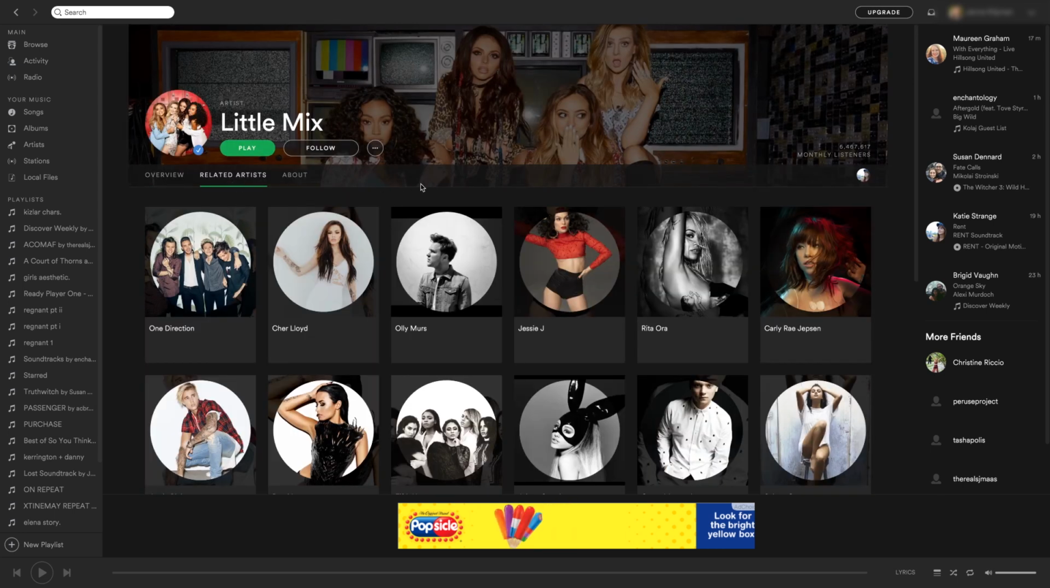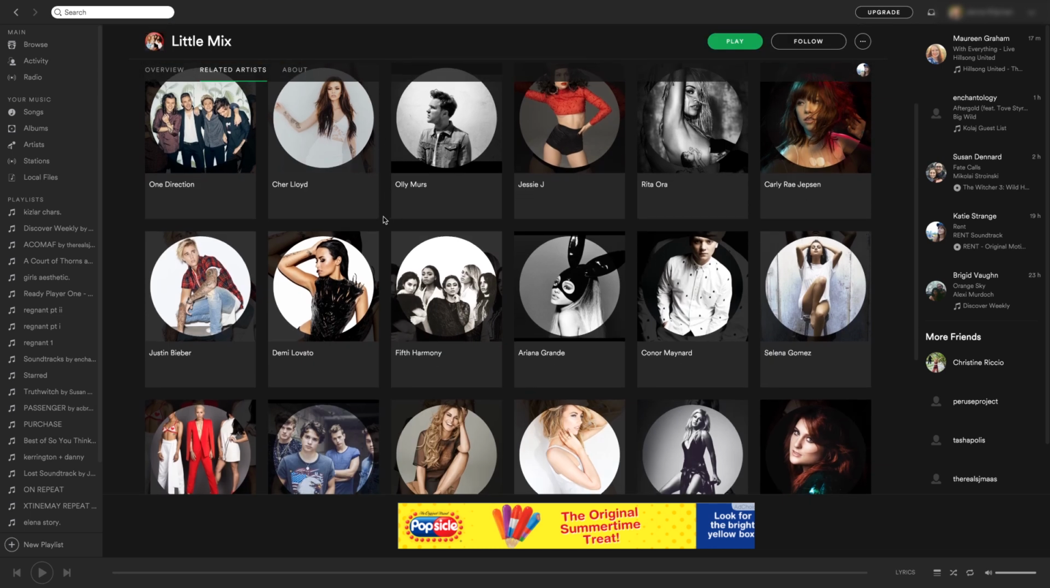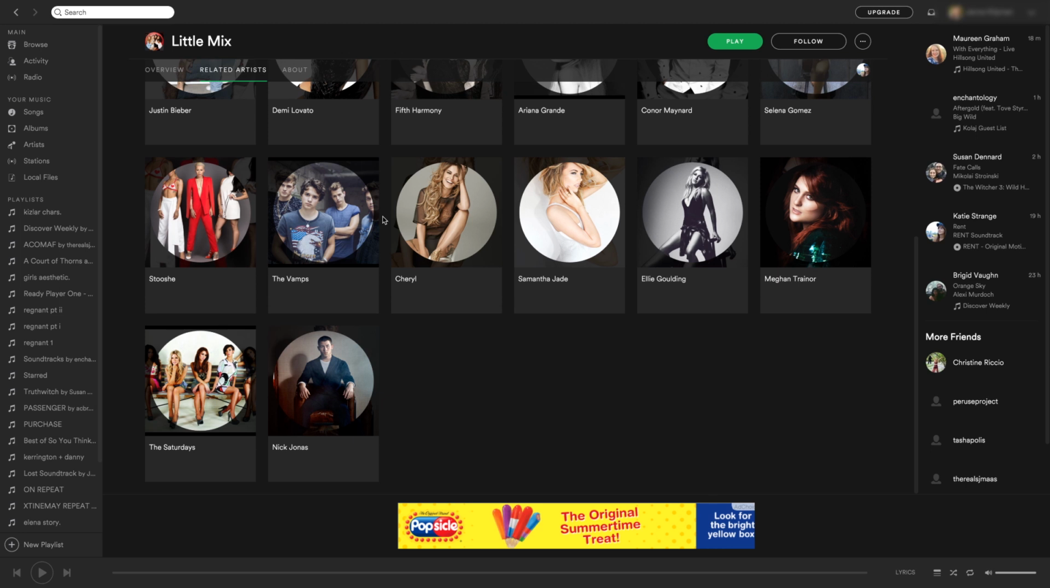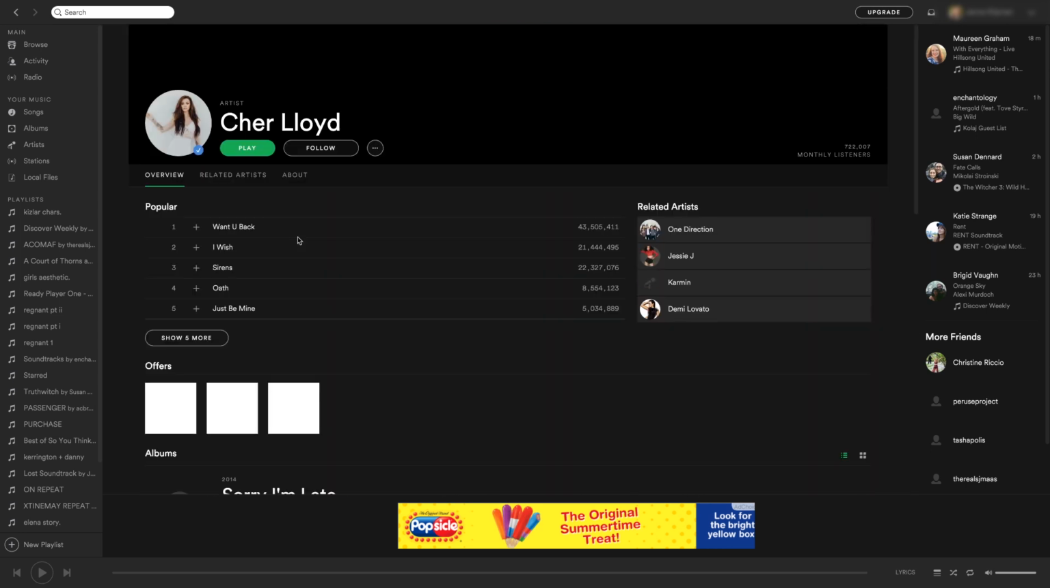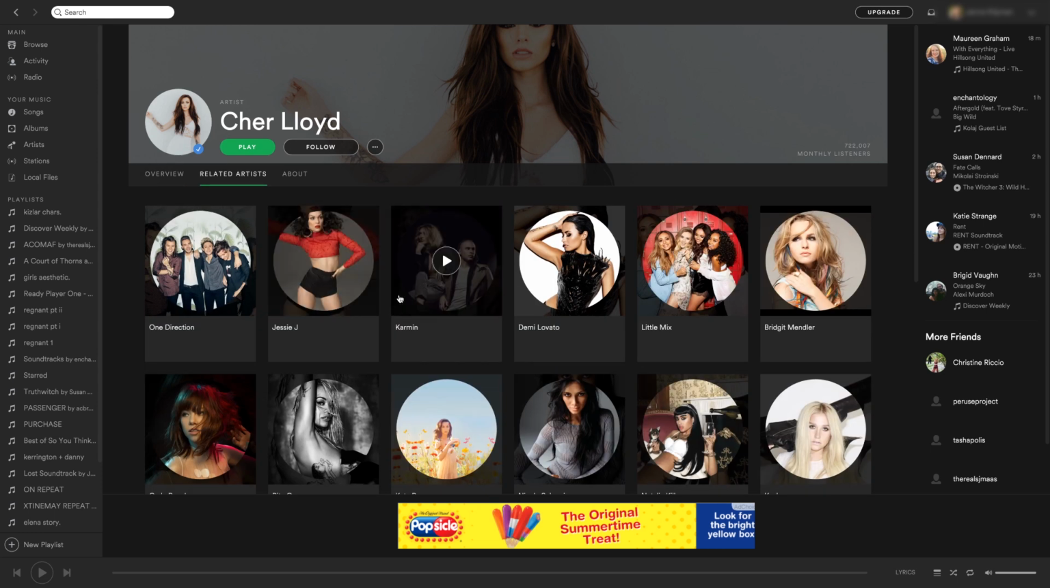Go to related artists again, and you'll see if you're looking for just girls, it's kind of hard. There's a lot of boys, so just kind of ignore the boys. But you can click on just basically anybody. Cher Lloyd is a good option, so you go to Cher Lloyd, and I like some of these songs. Okay, you add them, go to related artists again.